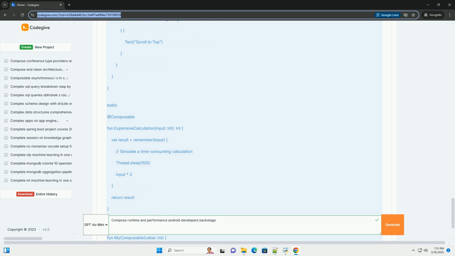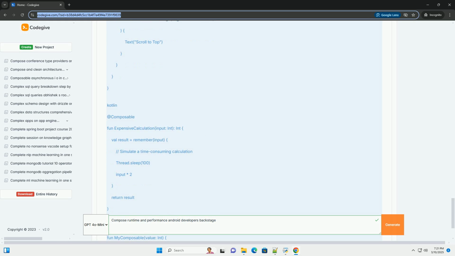Avoid overdraw. Overdraw occurs when UI elements are drawn on top of each other. This wastes processing power. Reduce overdraw by using opaque backgrounds where possible and avoiding unnecessary layering. You can enable Show GPU Overdraw in Developer Options to visualize overdraw. Custom layouts: for very specific and performance-critical layouts, consider creating a custom layout. This gives you fine-grained control over the layout process.